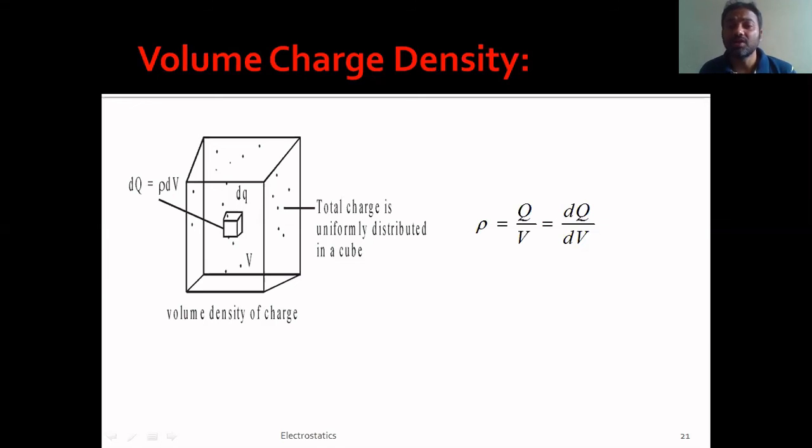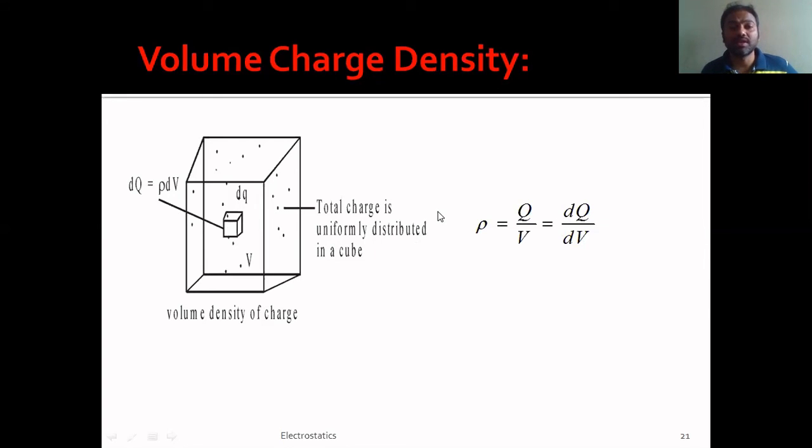And to find this rho, you need not take the entire object. You can even take a small volume element that exists within the object itself, as shown here. This is the small element that we are considering. If its volume is dV, and the charge present in that element is dq, I can write rho as the ratio of dq to dV. So try to understand this: this is volume charge density.